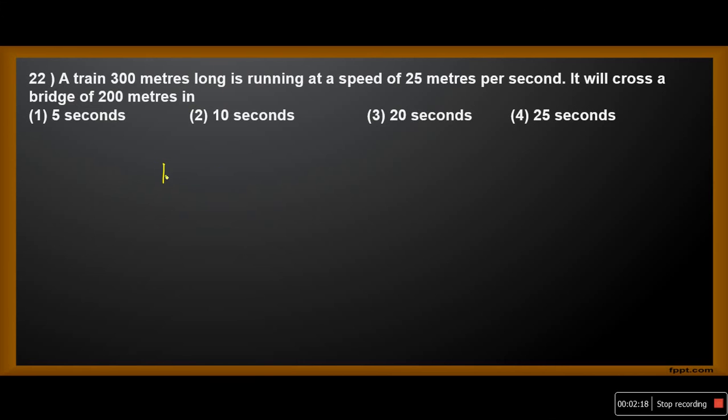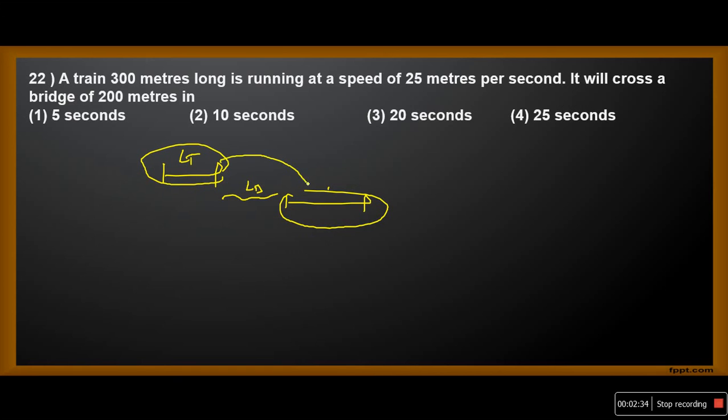If a train crosses a larger object, let us say this is the length of the train and this is the length of the bridge. This is the initial position of the train. If it is crossing a larger object, the train will come here. This is the new position of the train. It means the distance covered by the train is this whole part: the length of the train plus the length of the object.